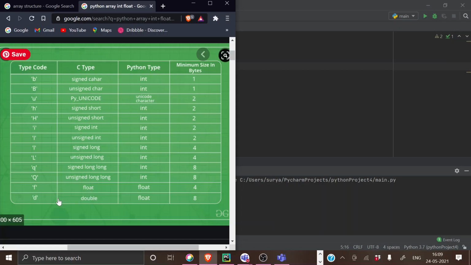If you want to use a double, if you want to use a big value, you should use D. If you want to use a point value, like 3.2, you should use F for float. This works for all the letters, so you have to remember this. Basically, you'll be using 3 to 4 of these. There are 12 to 14 in the list, but mostly you'll be using B, small I, and D or F. Mostly you will not use the other ones. So you should remember all these.